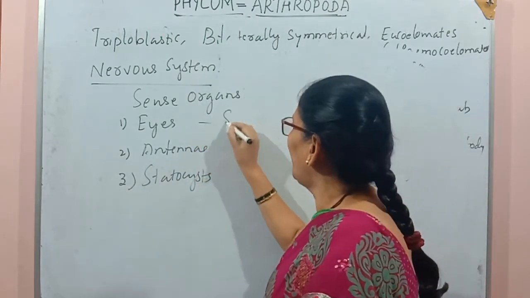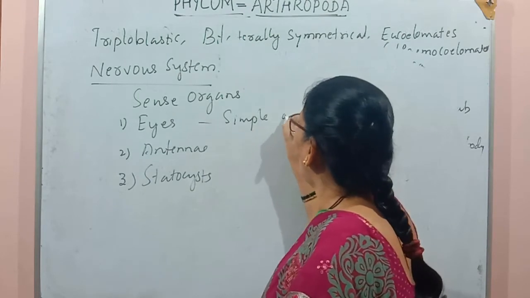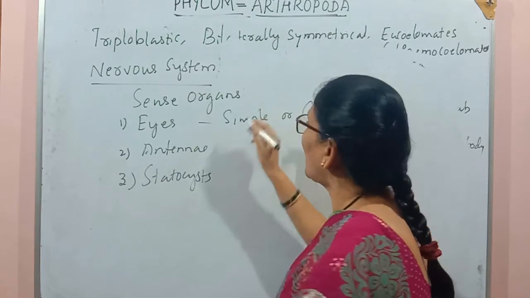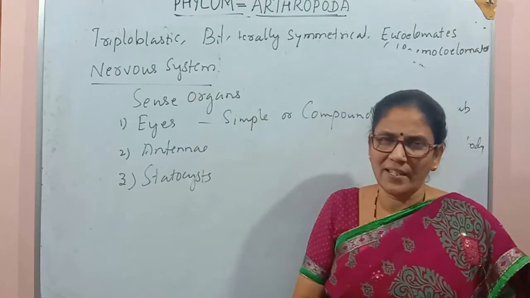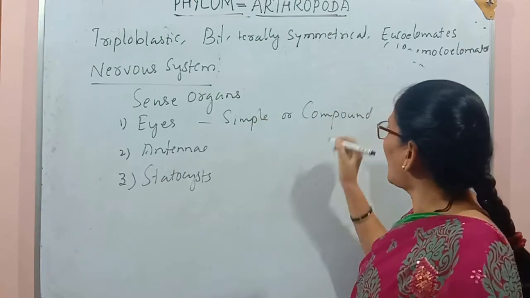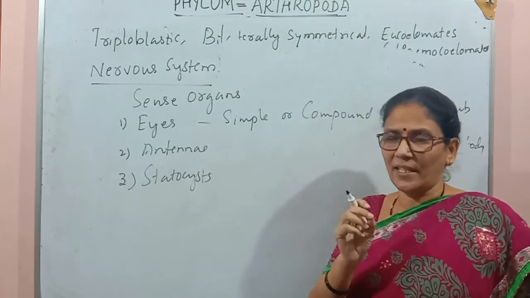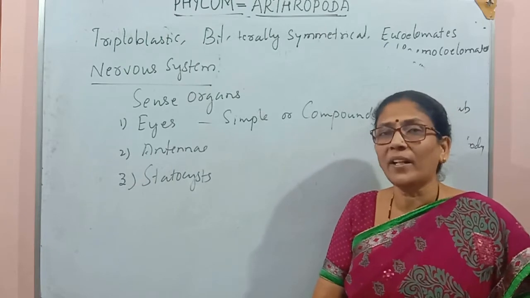Eyes may be simple or compound. Simple eyes have only one lens. Compound eyes have many small lenses, which are also called ommatidia.